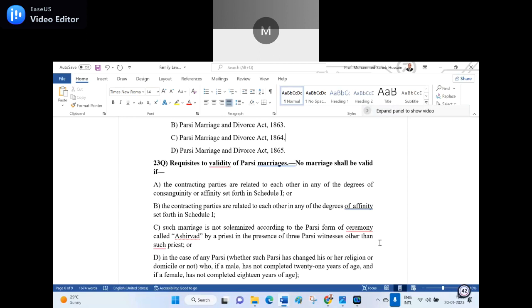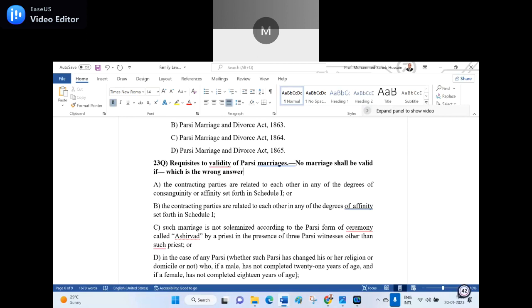I think I should ask which is the wrong answer here, because all three are right answers. Only one is the wrong answer. Even the wrong answer is the same C, because I know people will not make C a wrong answer because Ashirwad is there.